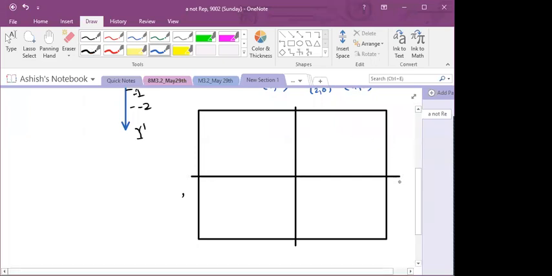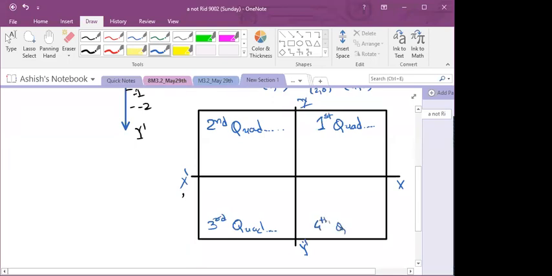So here, this is your x dash. This is your y dash. Now, your 4 quadrants are named in anti-clockwise direction. This is your first quadrant. This is your second quadrant. This is your third quadrant. And this is your fourth quadrant.